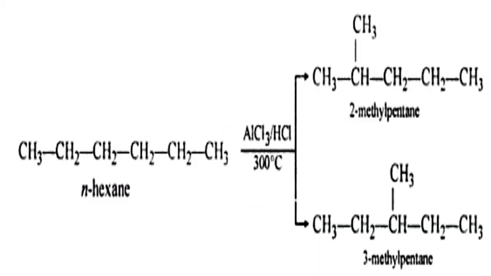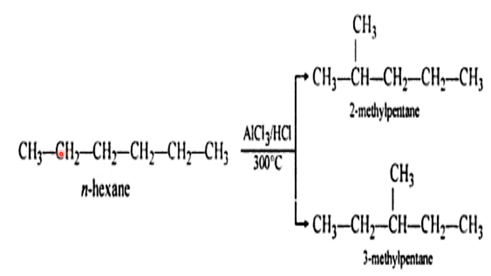Now this is another property of alkanes. You see here, this is hexane, normal hexane, all straight chain. See the products: 1, 2, 3, 4, 5, 6. Here 1, 2, 3, 4, 5, 6. But here the attachment is on the second carbon, and here the attachment is on the third carbon. That means the same number of carbon atoms are there in the products also. So whenever you take a particular alkane, maintaining the same number of carbon atoms and hydrogen atoms, that means maintaining the same formula.